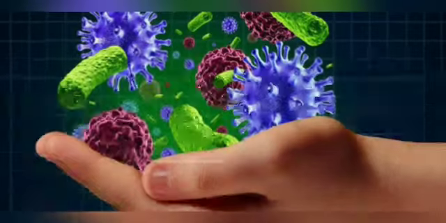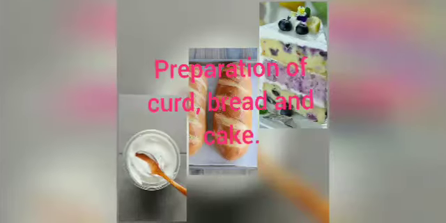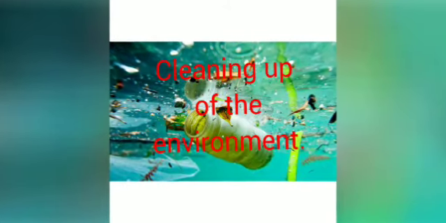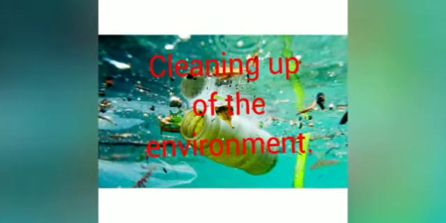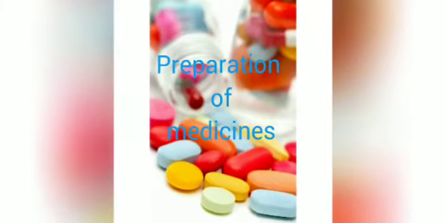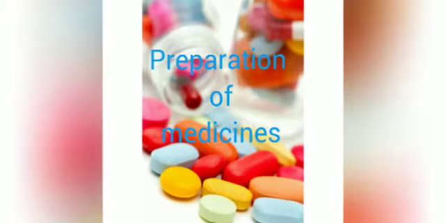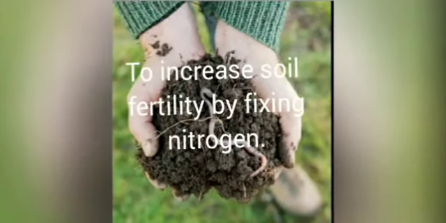And they can be used in many ways. The first one is they are used in the preparation of curd, bread and cake, which you all eat as food items normally. And the second one is they are used in cleaning up of the environment. Microorganisms play a very important role in cleaning the environment. The third use: they are used in the preparation of medicine. Many medicines are prepared from microorganisms. Now the fourth one, they are used to increase the soil fertility by fixing nitrogen.